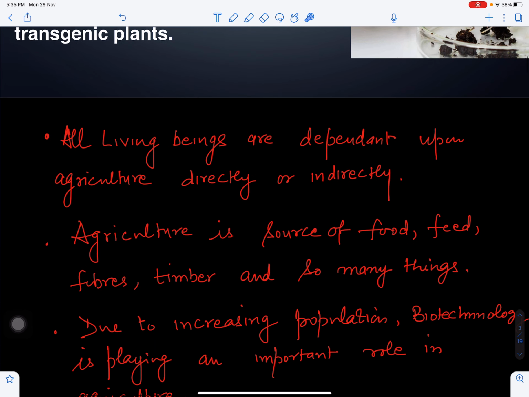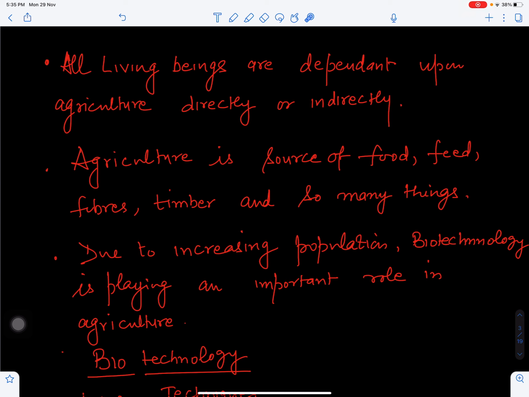We all, living beings, plants, animals, human beings, are dependent upon agriculture directly or indirectly. Plants are the source of food for human beings as well as animals, whether they are vegetarian or non-vegetarian. Agriculture is the source of food, feed, fibers, clothes, timber, and many other things. Due to the increasing population, biotechnology is playing an important role in agricultural production. This is improving the crops, and also improving the yield of the crops.